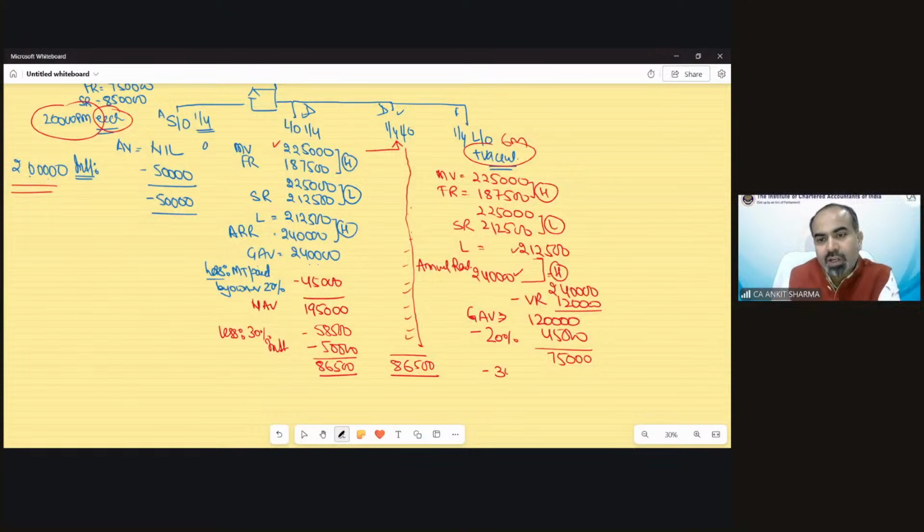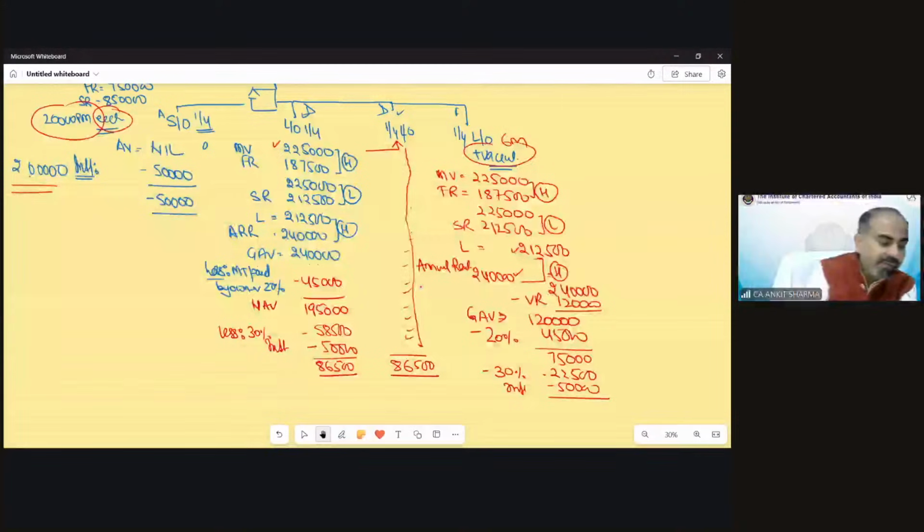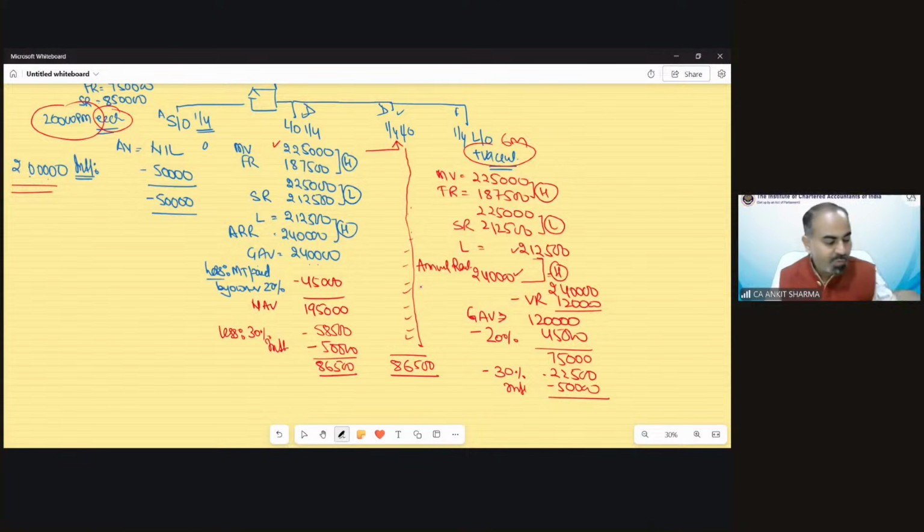Need to reduce 30% of it, 22,500. And interest, of course, 50,000. So if we reduce, the remaining value would be 2,500.